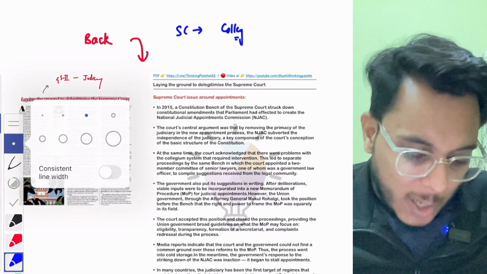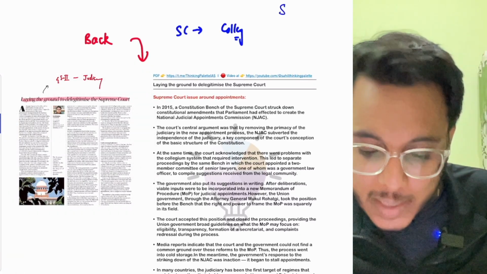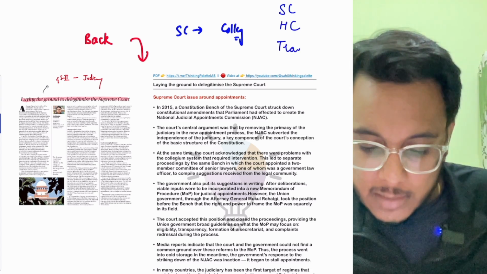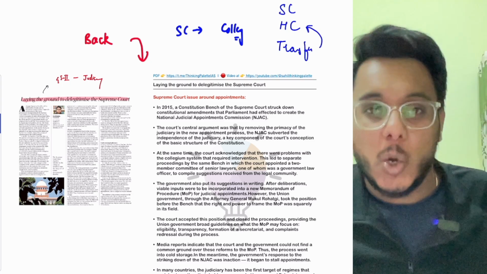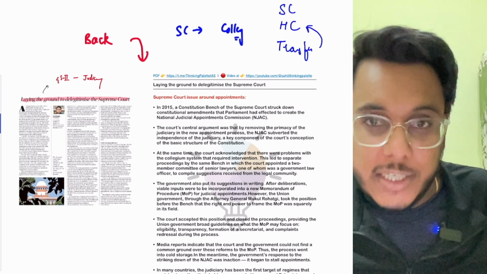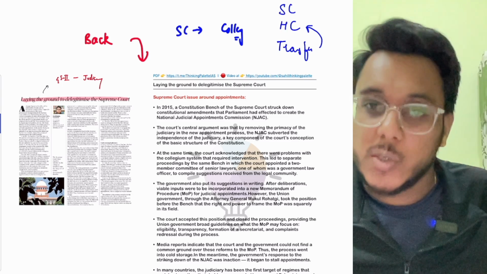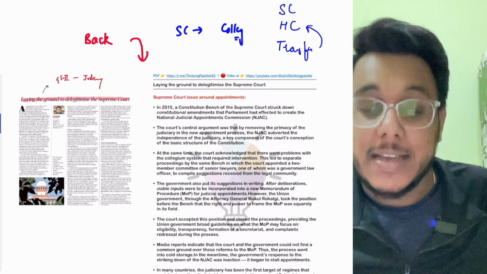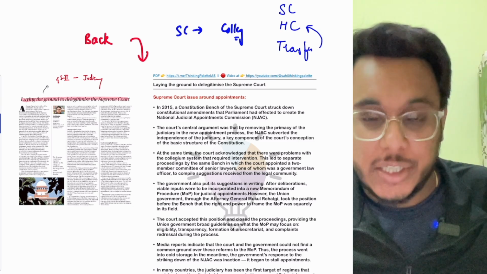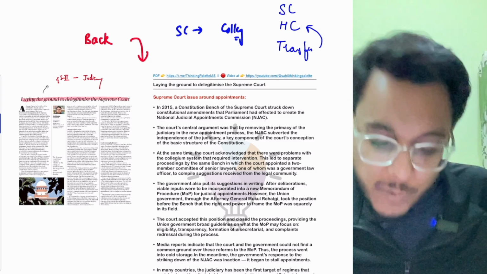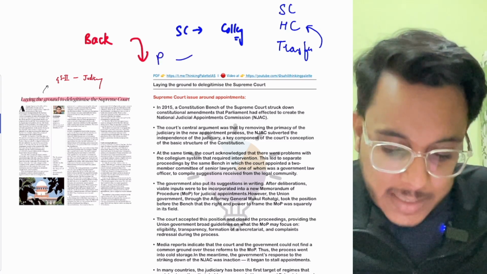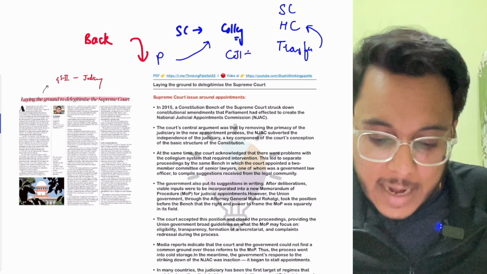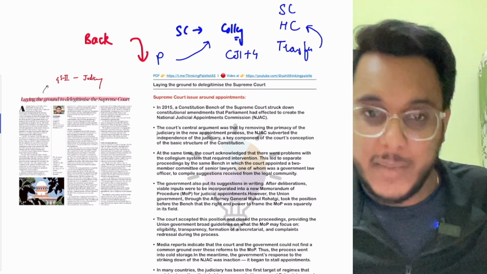So basically, guys, right now when we talk about the appointment of the Supreme Court judges, appointment of the High Court judges, and the transfer of High Court judges, it is done on the basis of the collegium, and in this collegium, the senior most judges of the Supreme Court and the CJI are present. For example, if any appointment of a Supreme Court judge is to be done, then that particular appointment will be made by the President of India, but the President of India has to consult the collegium. In this collegium, the Chief Justice of India and the 4 senior most judges of the Supreme Court will be there.